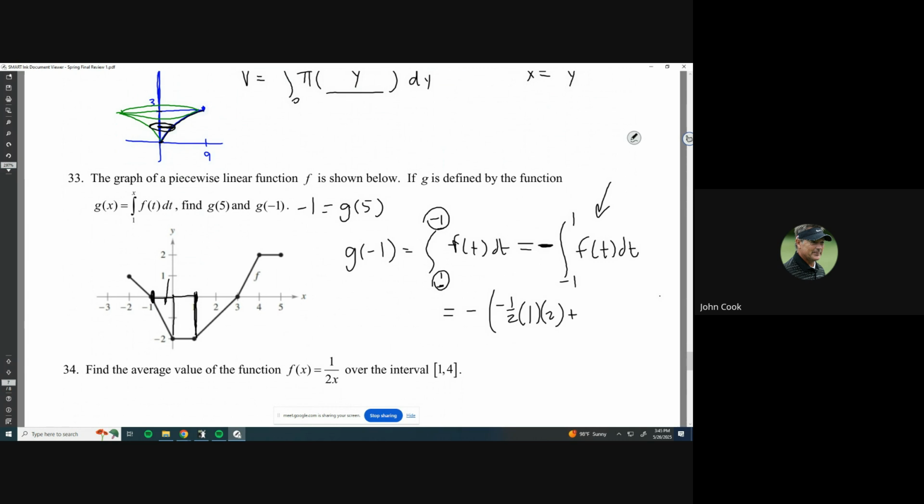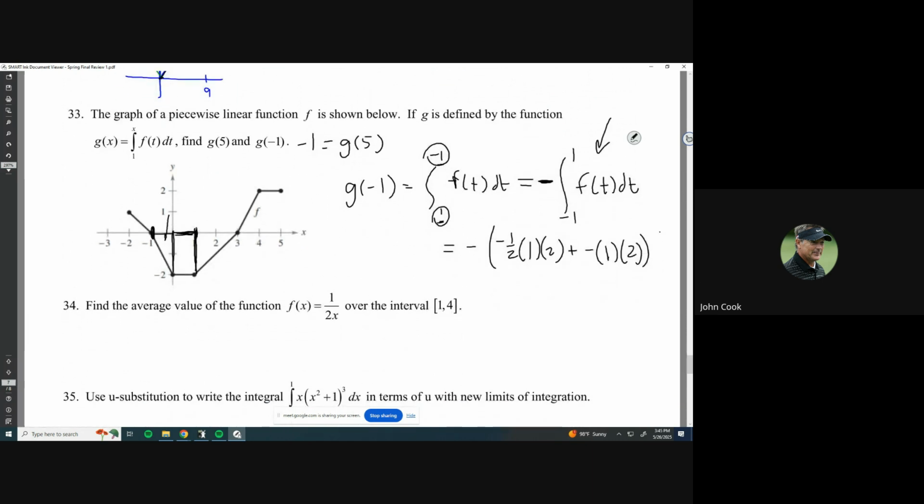And then let's see here. Then I've got this rectangle. It's got a base of 1 and a height of 2. So 1 times 2, and it's also going to be negative because it's below the x-axis. Okay, now let's just keep track of all these negatives. Be careful. So 1 times 2 is 2. 2 divided by 2 is 1, so I have negative 1 from this first part. And then 1 times 2 is 2, and it's negative. So negative 1 and negative 2 makes a negative 3. And then I've got another negative out front, so that makes this a positive 3. So the area for this one is going to be 3.